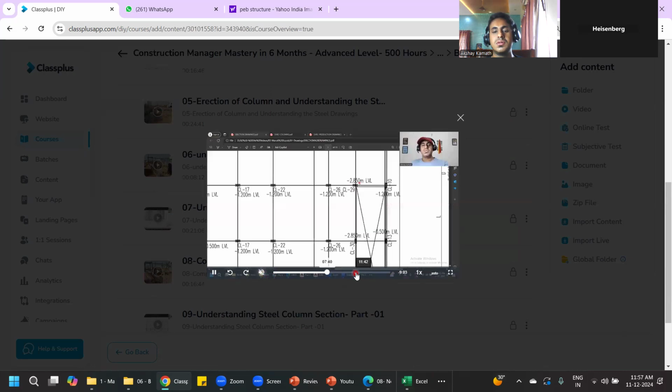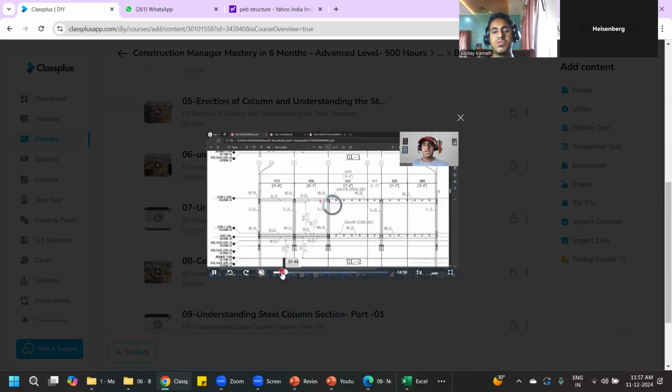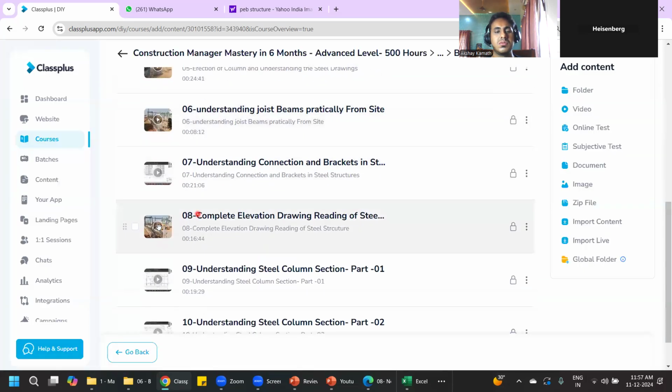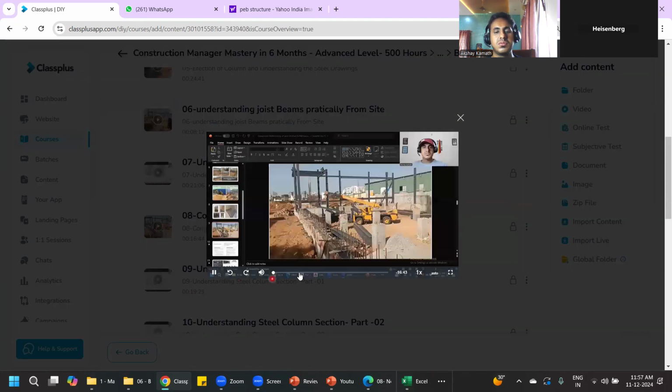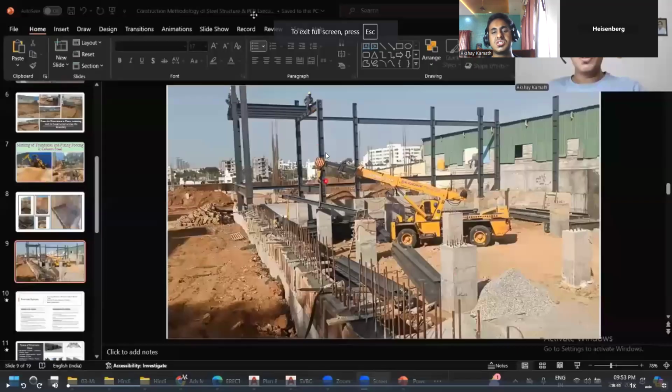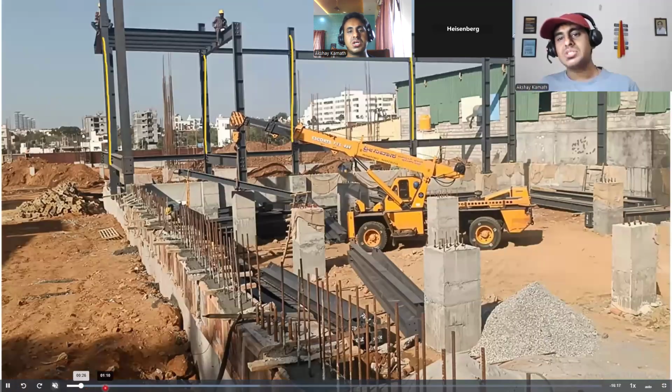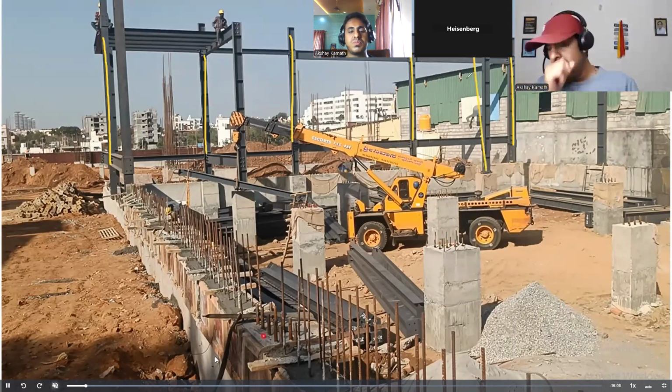Okay. Okay, sir. I'll show you one model from site. These are the kind of buildings that we'll cover. These are your steel structures. Okay, in steel structure, I'll teach you the execution part of this, how the executions are done and all. All these are your columns. Then we have this main beam. Then we have joist beams and all. These are your anchor bolts and all. This is the pedestal. So those things I'll teach you practically from the site.